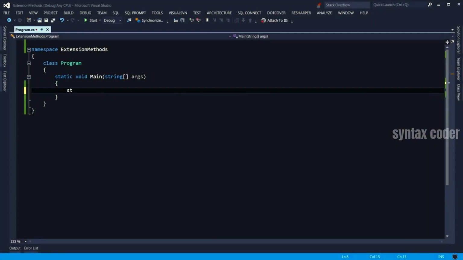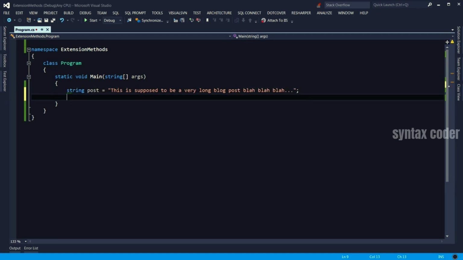Think of the string class. Let's say we have a string variable called post, which supposedly should contain a long blog post. So this is supposed to be a very long blog post, blah, blah, blah. Now, you have seen that in blogs, when you're looking at the index of the blog, you see the summary or shortened version of the blog post.